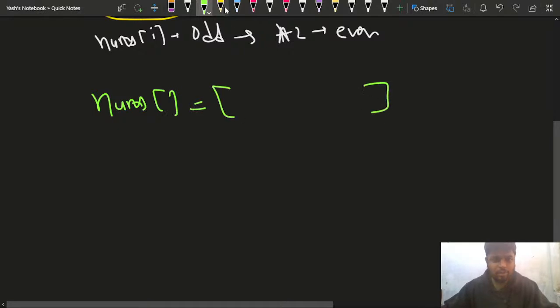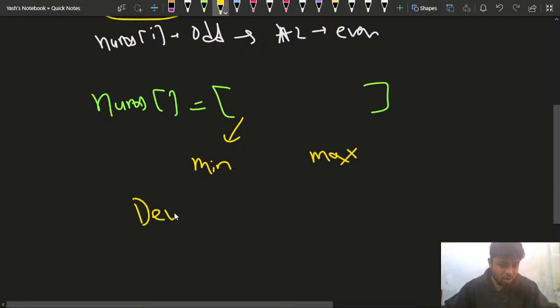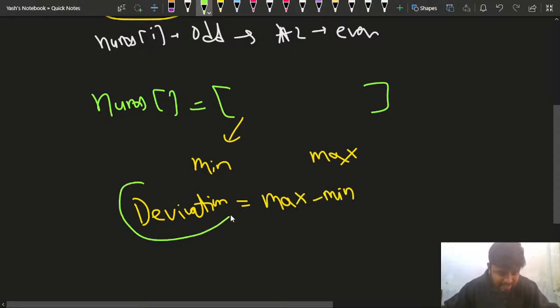After this, you have to find what is the minimum element and what is the maximum element of the new array. The deviation is nothing but the value of the maximum element minus the minimum element, right? So this is the deviation, and you have to minimize it. You have to minimize the difference between the maximum element and the minimum element after the array is updated, right?